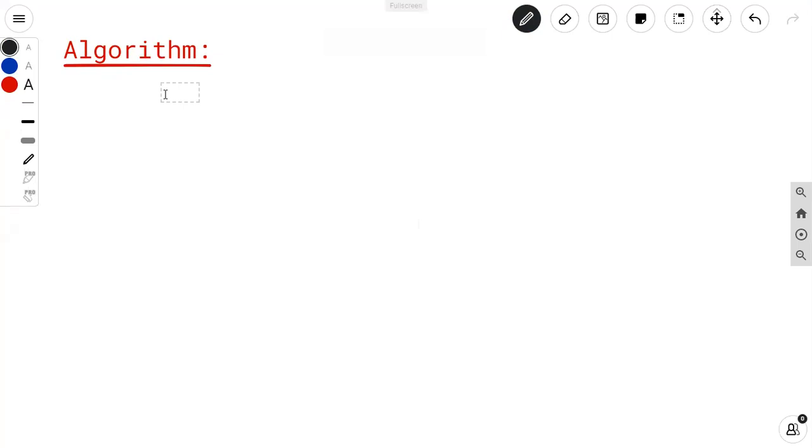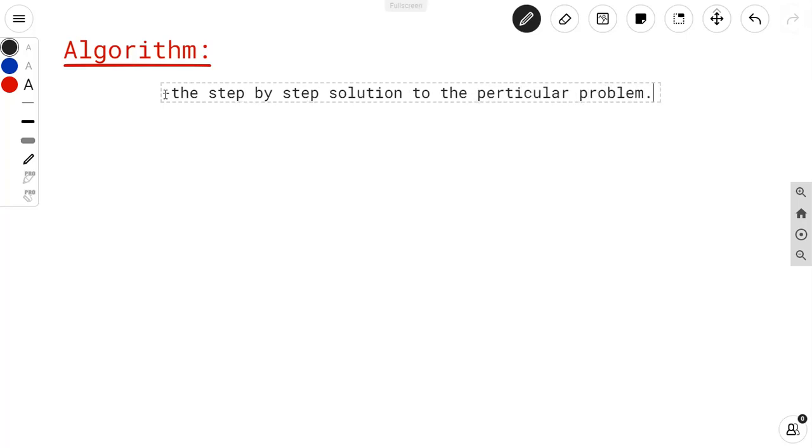An algorithm is the step-by-step solution to the particular problem. Algorithm means the step-by-step solution for a particular problem.